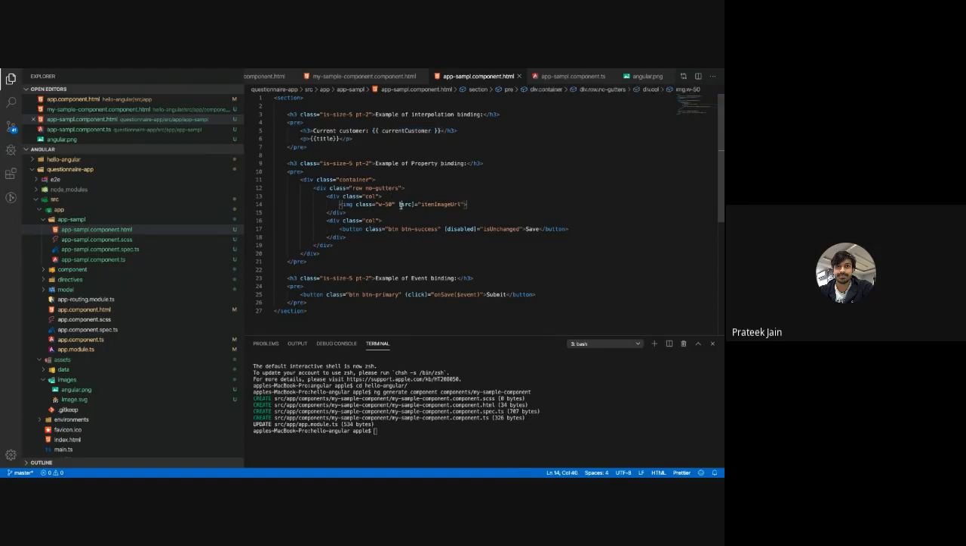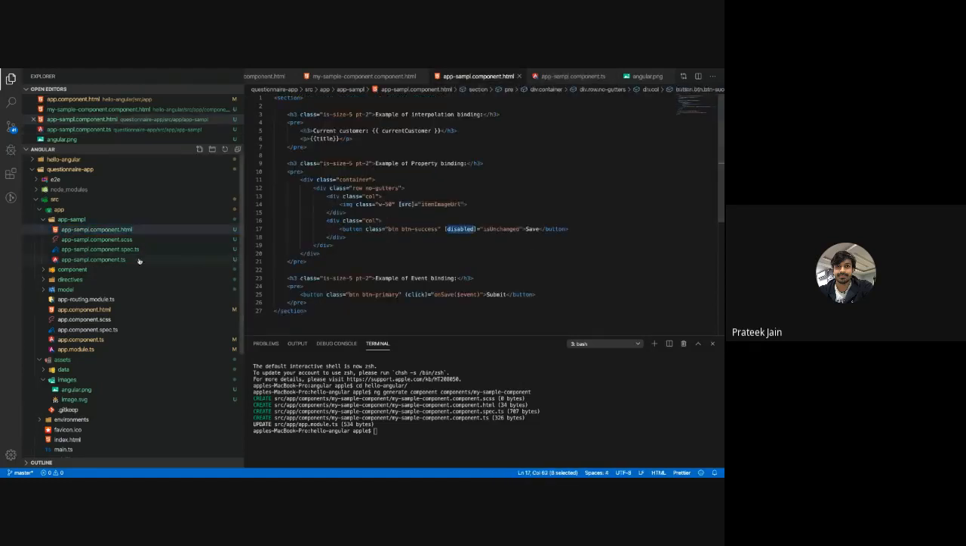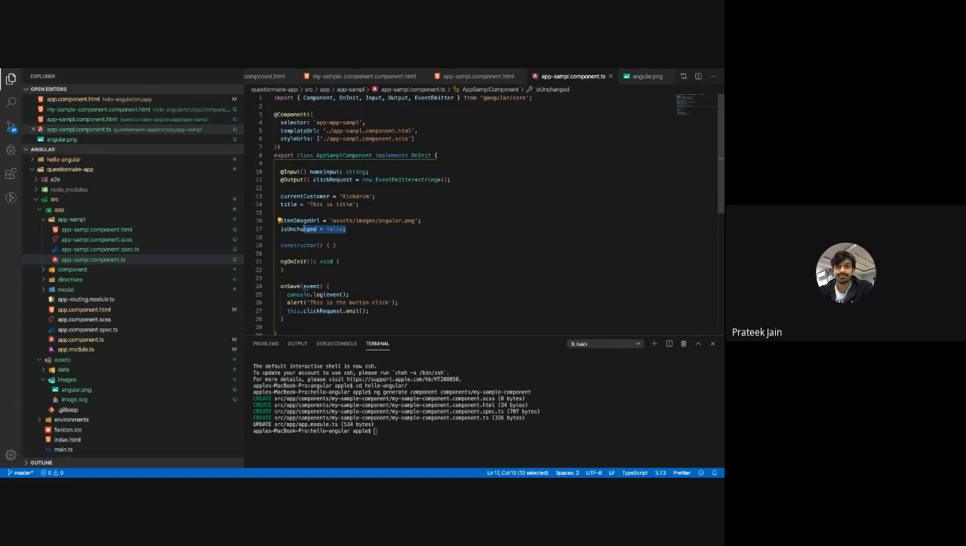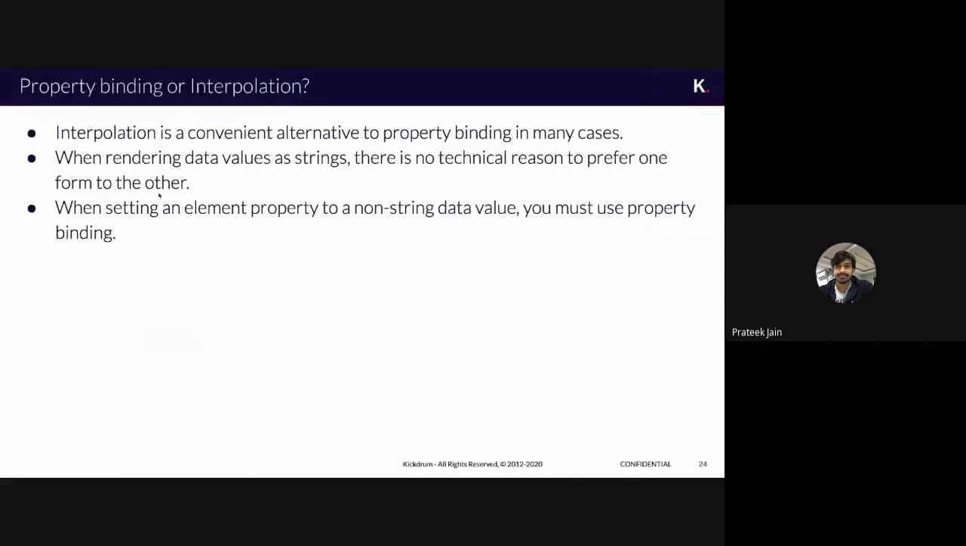That means inside the curly braces, whatever variable is there should have the data type string. But that is not the case with property binding. With property binding, inside source we have a string value, right? With the other property binding, disabled, we have a boolean. It is not a string. So that is what is written here: when rendering data values as strings, there is no technical reason to prefer one form over the other. So with strings you can use anything, but with non-string data values you must use property binding.